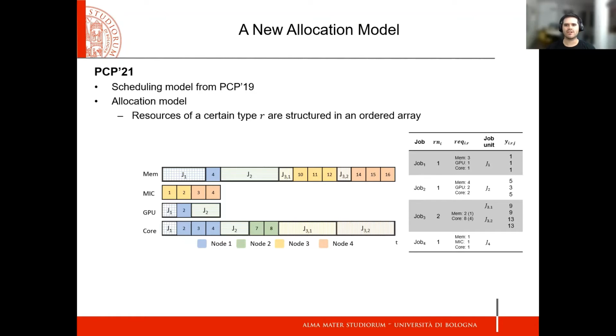Job 2 requires 1 node and 2 GPUs, so the only valid option to allocate the job is node 2. Job 3, which is a parallel job because it requires 2 nodes, requires 2 entire nodes because it's requesting 4 cores for each node, so it can be placed only on node 3 and node 4. Job 4 requires 1 unit of MIC. However, the nodes that have this resource type are node 3 and node 4, which are already occupied by job 3. So this job must be postponed.